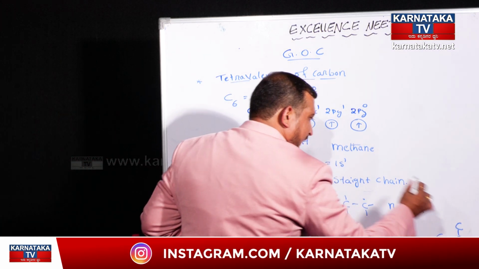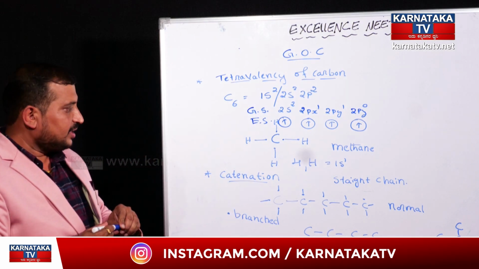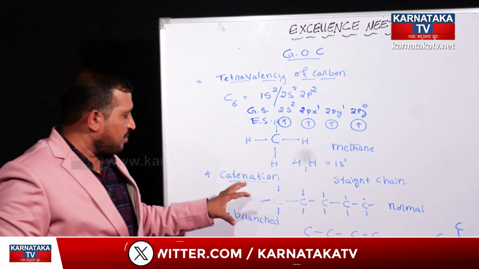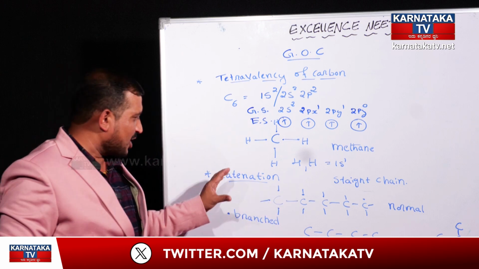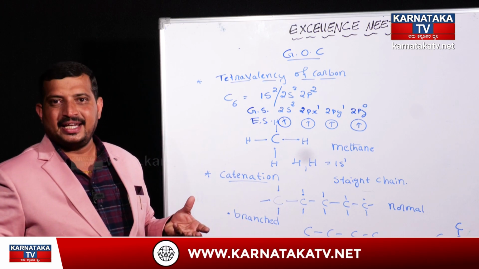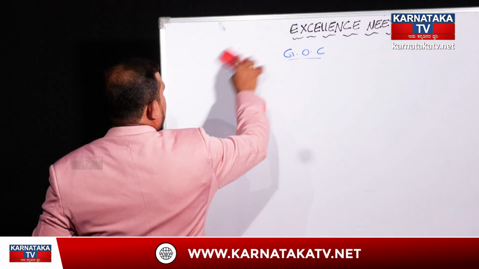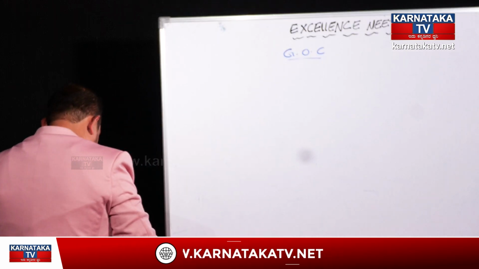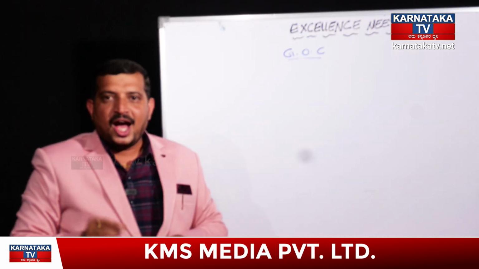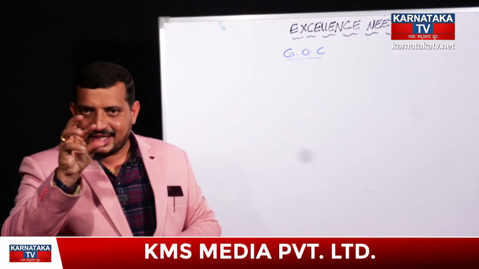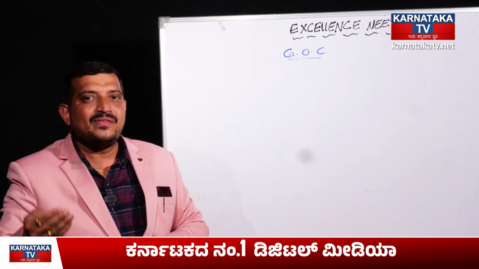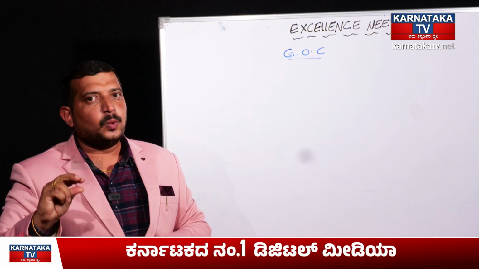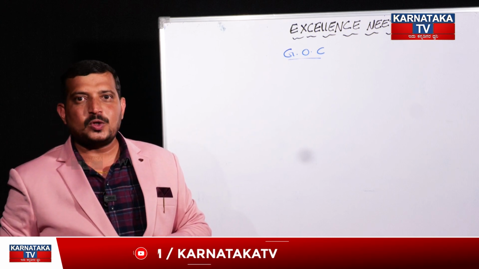Normal, iso as well as neo, these are the three structures that can be possible for a carbon atom when it undergoes a catenating property. After looking into its varieties of branching, now let me have a discussion on how these carbon compounds are going to be represented.